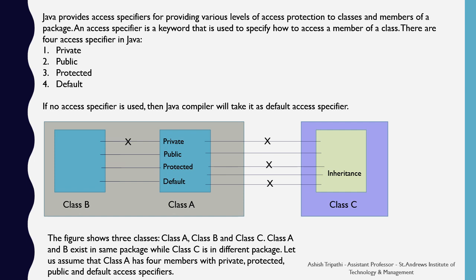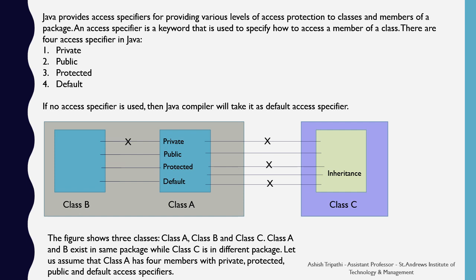Here is a figure given. In this figure on the left-hand side, we have three classes, that is class A, class B and class C. Here you can see that class A and class B exist in the same package, while class C is in a different package. So let us assume that class A has four members which are private, protected, public and default access specifier.